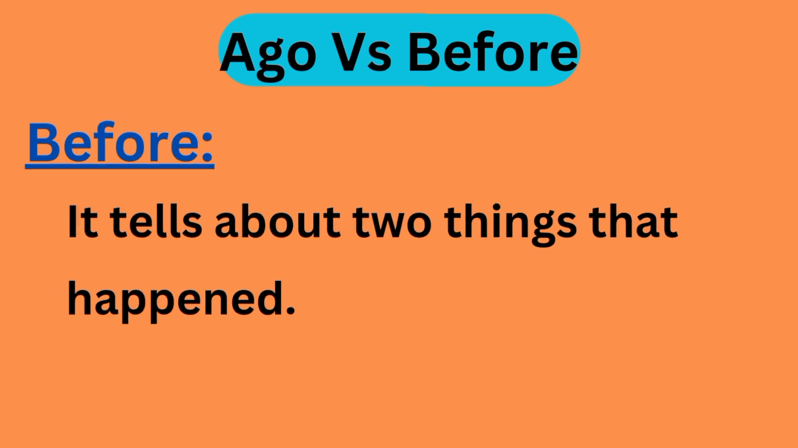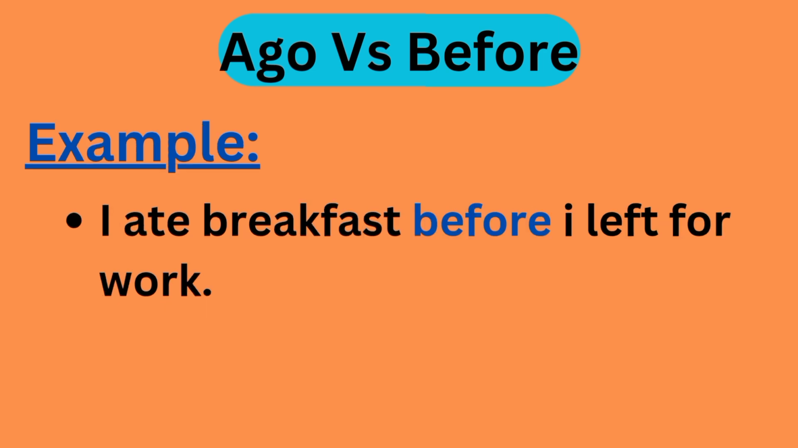Now, before. It tells about two things that happened. For example, I ate breakfast before I left for work. You can see here the first thing is having breakfast and the second is leaving for work. That's why before is used here for telling these two things.